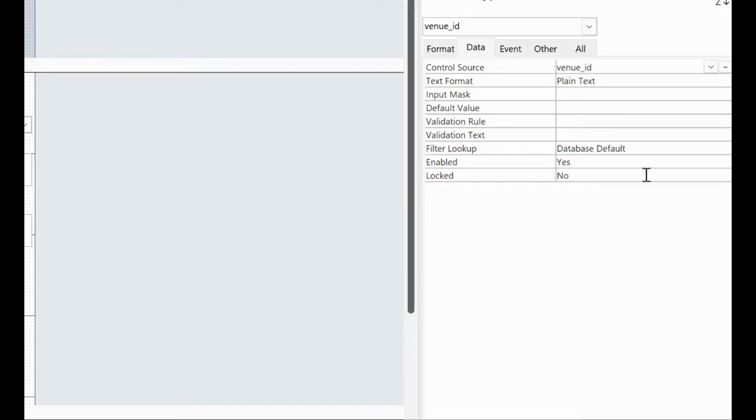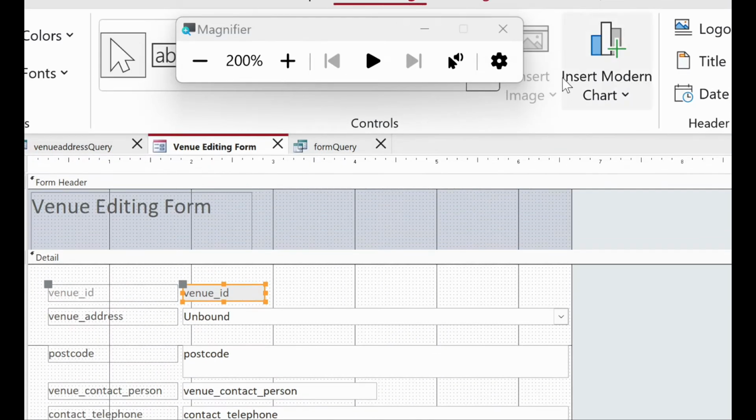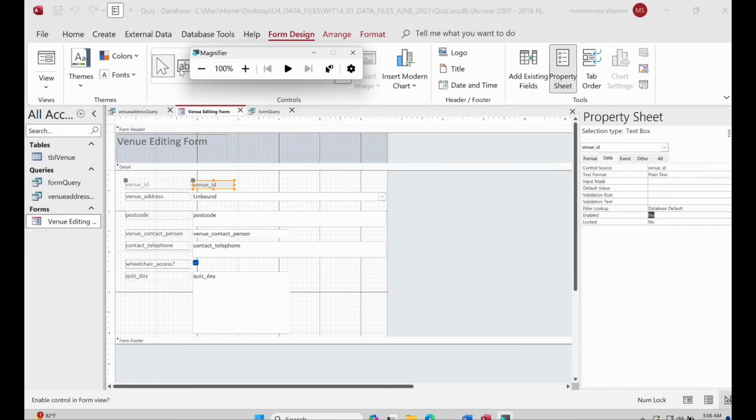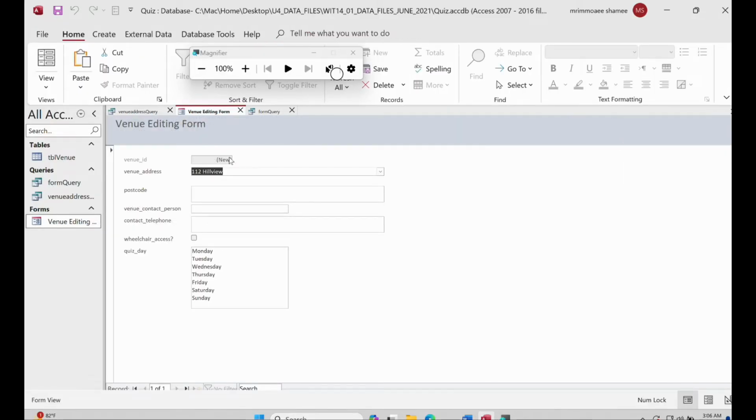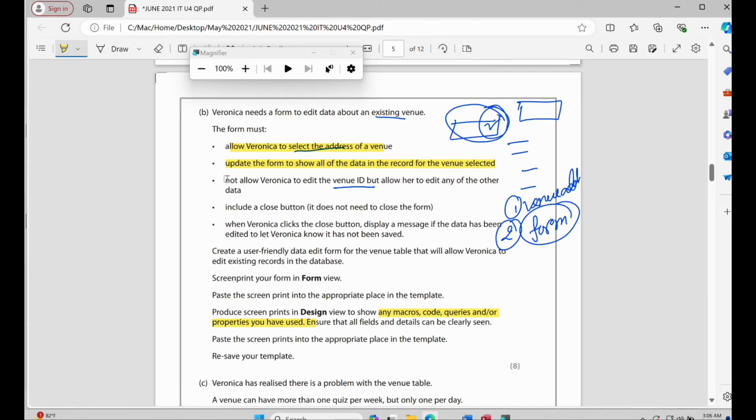Inside the data it has enable, so just make it no, and then save this, go to the design view. You can see now I can't click here because it's disabled now. So this way we make it disabled. This one is also done.